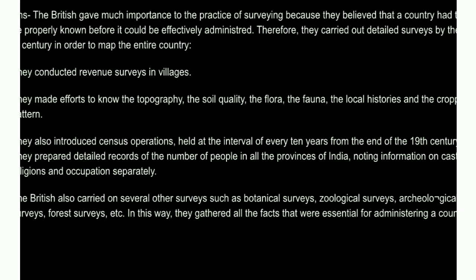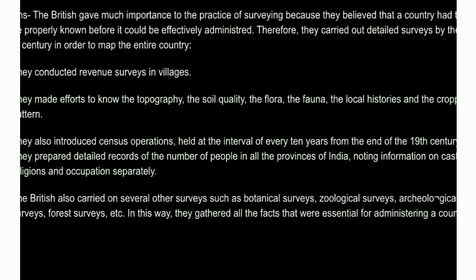From the end of the 19th century, they prepared detailed records of the number of people in all the provinces of India, noting information on caste, religion and occupation separately.